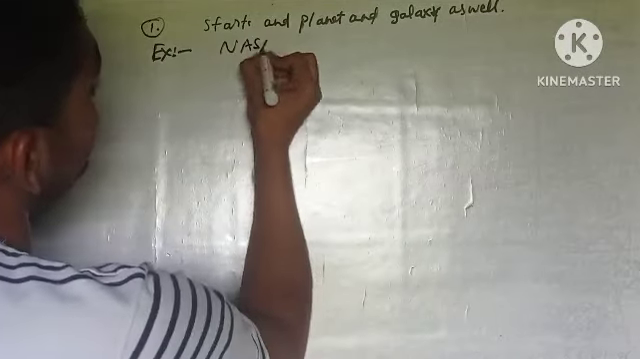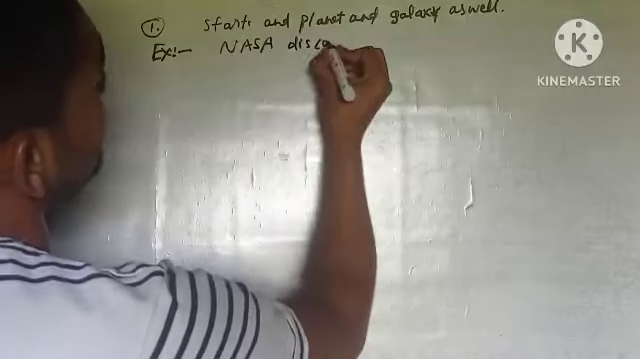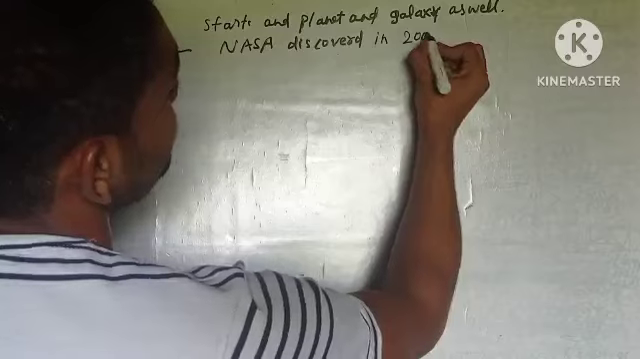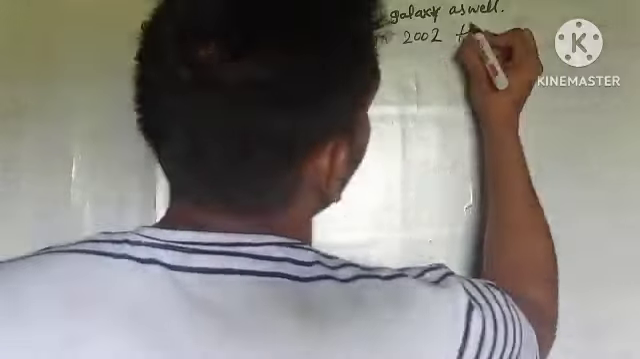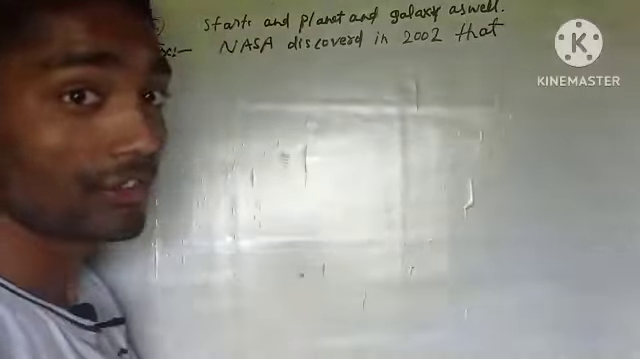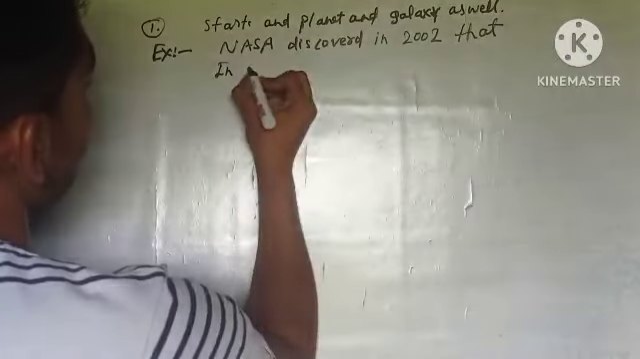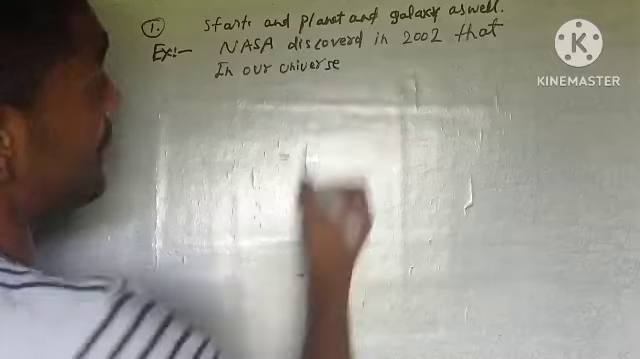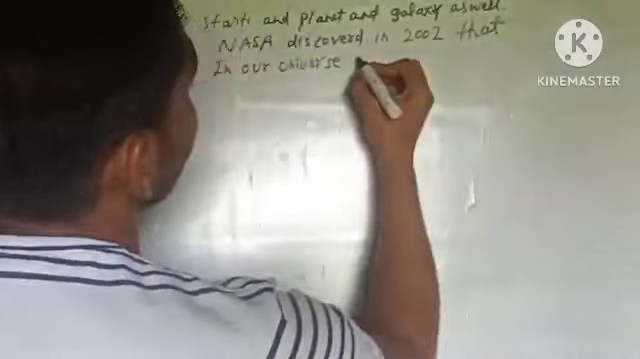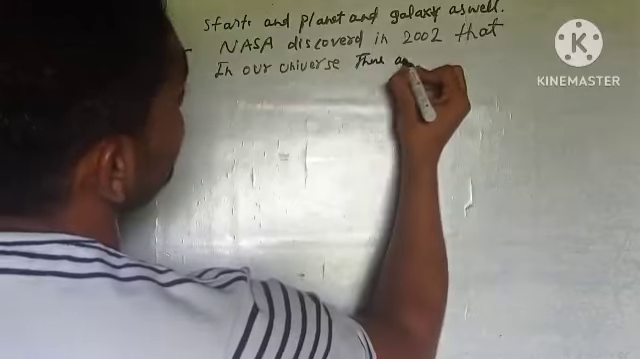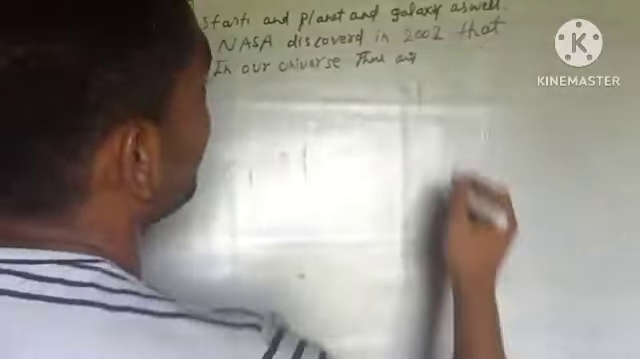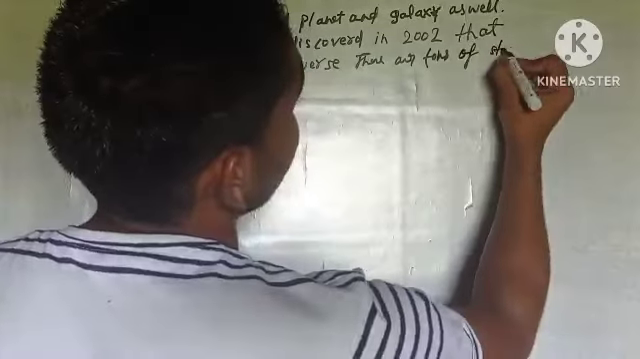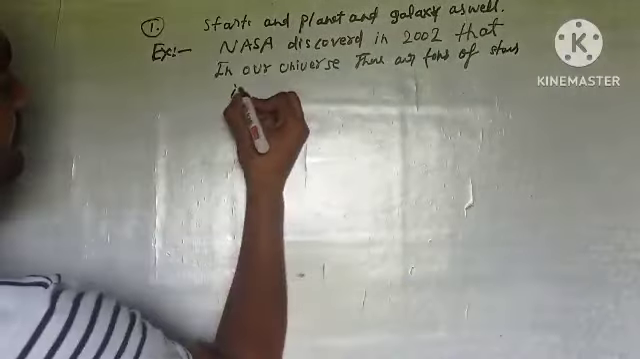NASA discovered in 2002 that in our universe there are lots of stars. There are tons of stars in our galaxy.